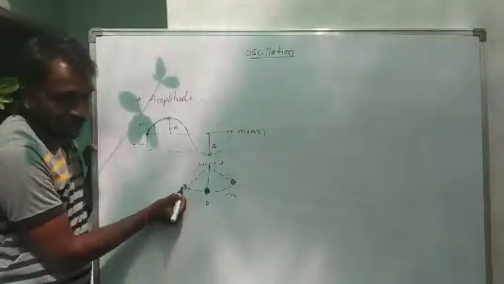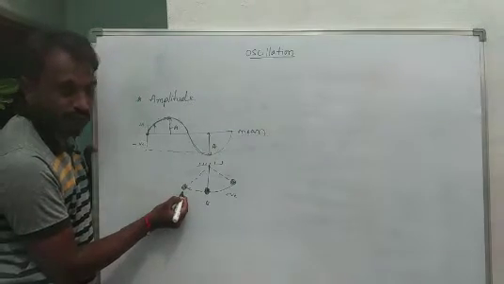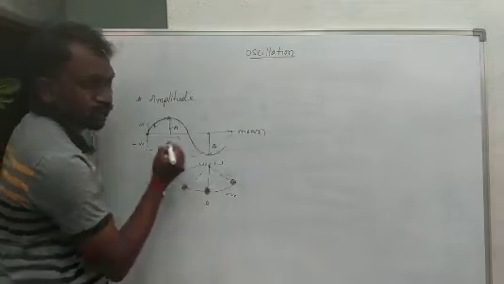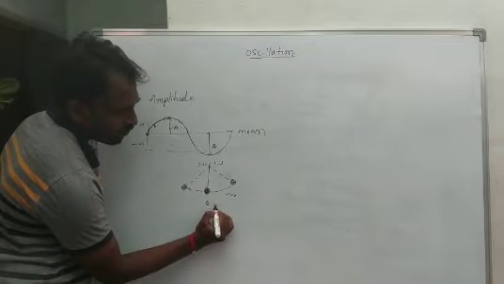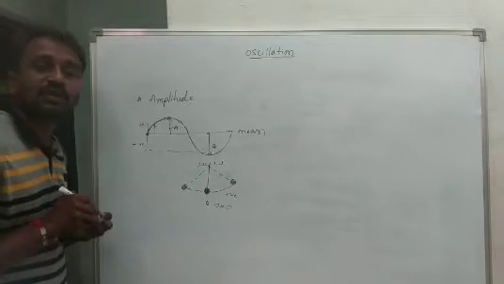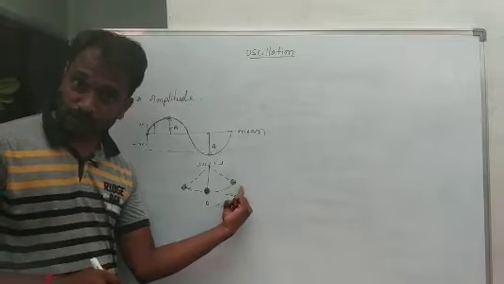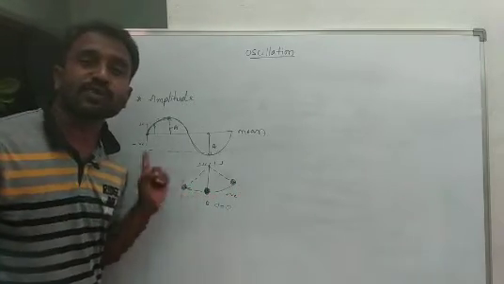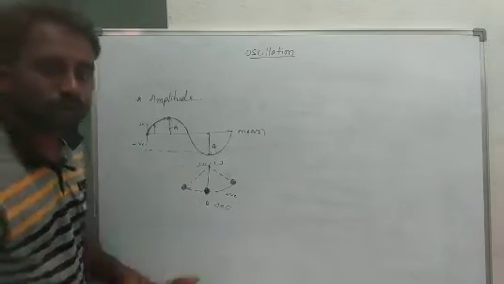Again, it goes to the negative half of the cycle and reaches the extreme position, then comes back to the mean position. At the mean position, we consider displacement as 0. Displacement d is equal to 0. At the extreme position, the displacement value is maximum. At the mean position, displacement is always 0, because it is the equilibrium position.